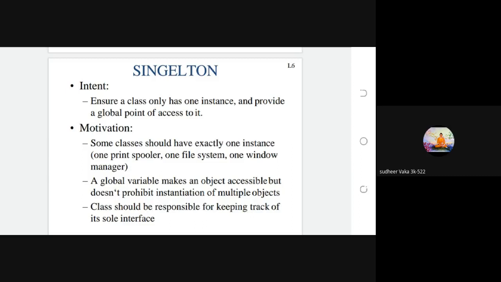The singleton design pattern should create one instance for the class, and that instance should be created globally. Whenever you create an instance globally, you can use that instance outside of that class.